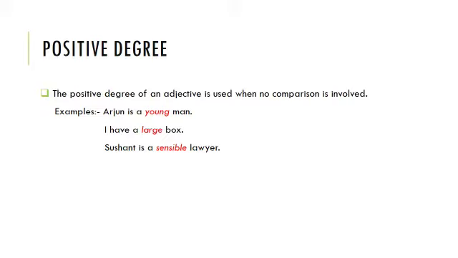Examples: Arjun is a young man. Here we are just talking about Arjun, who is a young man. Thus, young is a positive degree adjective. I have a large box. Sushant is a sensible lawyer. I told you case 2 wherein we talk about two people, but there won't be any comparison. An example of that would be: Arjun is as powerful as Sushant. Here we are using two people, Arjun and Sushant, but they are both equals and no comparison is made. Thus, we are using the words as powerful as.